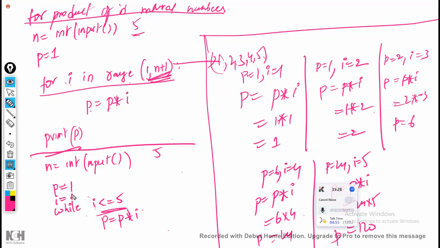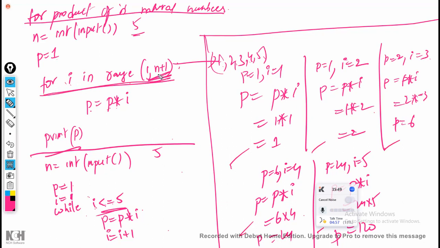Initially I is equal to 1 I am considering, and 1 is less than or equal to 5, and every time I am going to increase the I value by 1. That's it. Same code as it is. The working principle also remains the same. Inside also it will be executing the same. First it will execute this one, followed by this one, followed by this one, followed by this one, followed by this one. Now what is the difference?